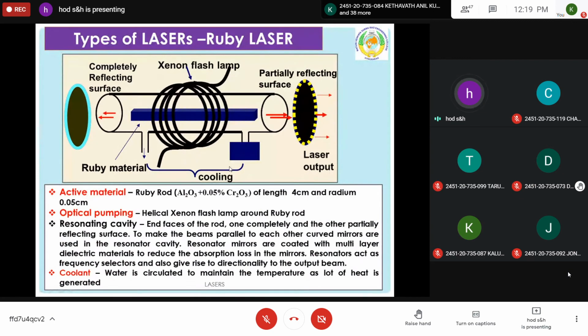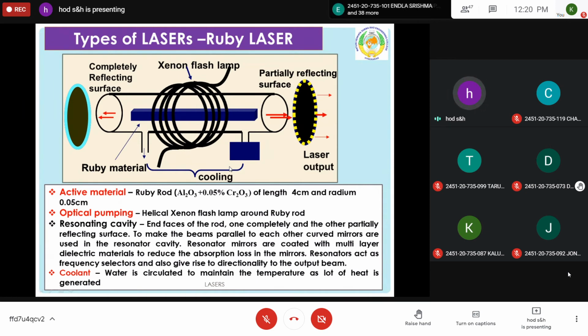One excited atom in the metastable state transfers to the lower energy state by emitting a photon. Now this photon knocks out an excited atom in the metastable state. Then that atom comes to the ground state by emitting a similar photon, which is a stimulated emission. So two photons are released, and these two photons again interact with two more excited atoms. So 4 photons are released, and these two excited atoms come to the ground state. This process continues. So a laser beam, a photon beam is produced, and it travels along the rod tube.